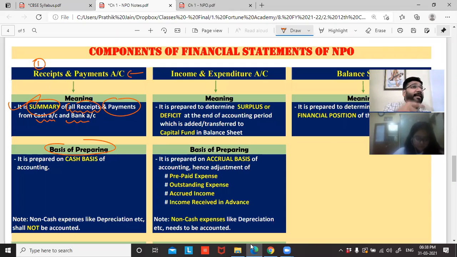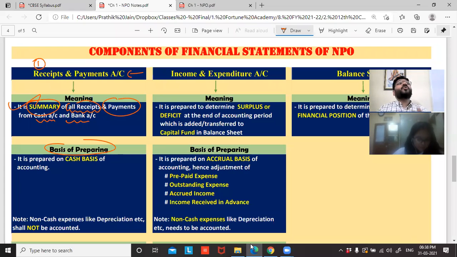Income earned. The moment the income is earned, you have to record your income. And the moment the expense is incurred, I did not use the word paid. The moment the expense is incurred, you will have to record the expenditure, irrespective of whether you paid or not. Payment is not a condition here.